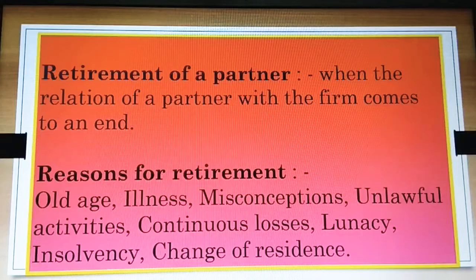Then lunacy. What is this lunacy? It means lunacy of any other partner, not this concerned partner. In case he has become an idiot or mad, for a temporary period, whatever it is, the agreement could go to retirement. Then insolvency of any other partner. If any other partner is going to become bankrupt, where he cannot involve in the financial activities, in that case they have to choose the option called retirement.